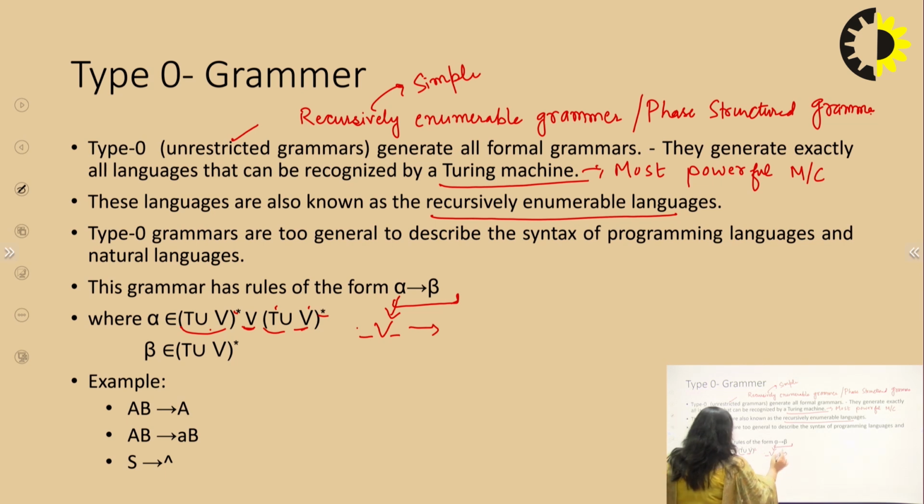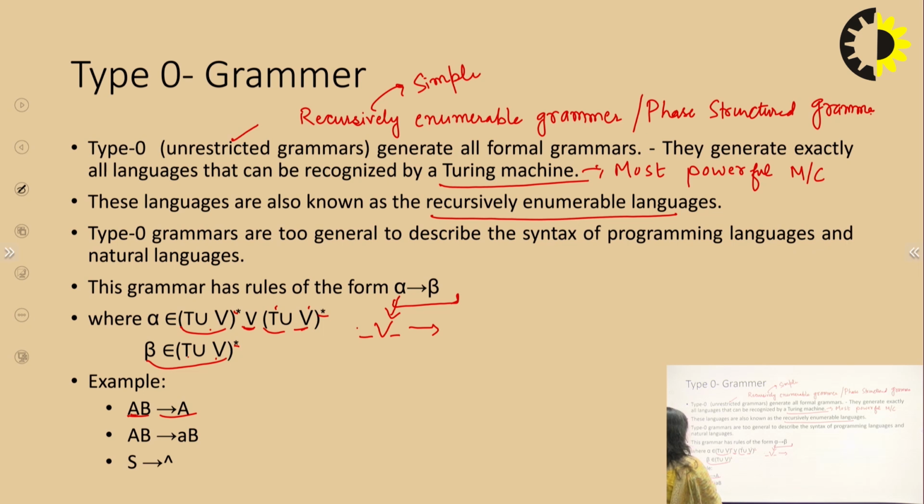And on the right hand side, beta belongs to (T union V)*. This means on the right hand side there is no restriction. You can have a null value or any combination of terminals or variables. For example, here is AB goes to capital A.